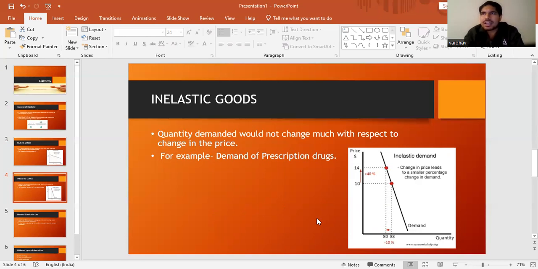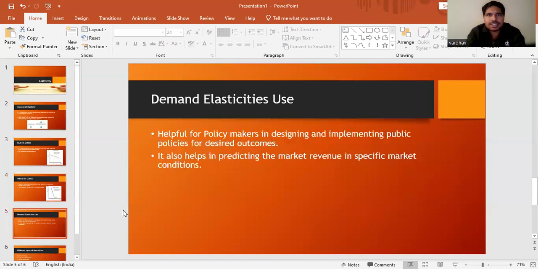Prescription medicines and all other things that are essential for human survival come under inelastic goods. It can also include petrol. Elastic good, inelastic good.